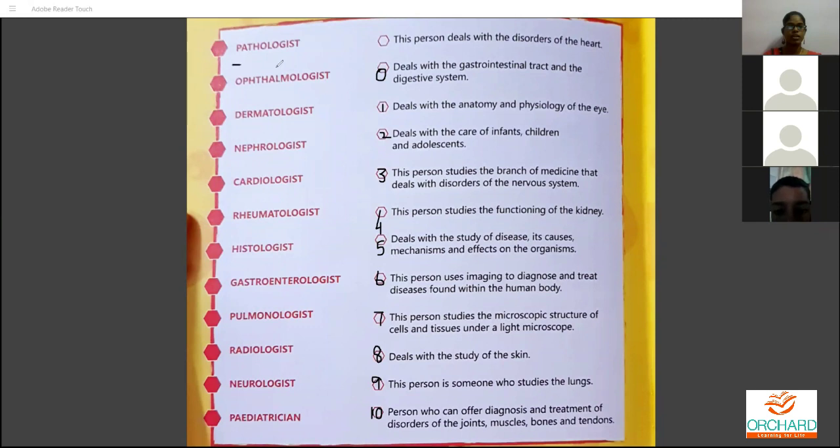Pathologist deals with the study of diseases, their cause, mechanism, and effects on the organism. So it's the fifth one. The answer is here. So this is the answer for your pathologist. Please do mark, whoever is having it. The fifth one will be the answer. Very good. Coming to the ophthalmologist.